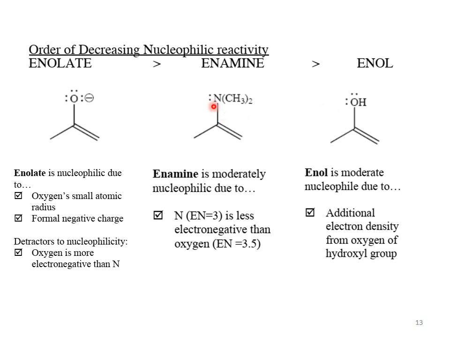See here, in enol, oxygen bears two lone pairs. These lone pairs face greater lone pair repulsion, which makes the availability of a lone pair for nucleophilic attack less, while the nitrogen bears only one lone pair, so there is no lone pair repulsion, only lone pair bond pair repulsion, which is weaker and makes the nucleophilic attack easier. So we can say enamine is moderately nucleophilic and more nucleophilic than enol.